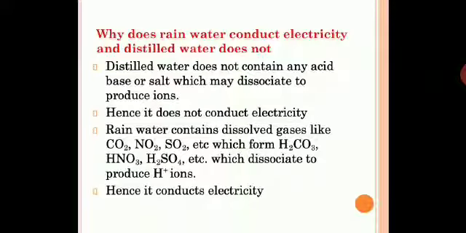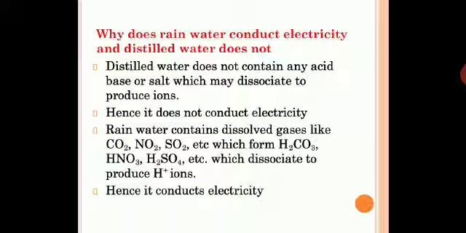Why does rainwater conduct electricity and distilled water does not? So we will see over here. This is again a justification question. Give reason, 2 marks question here. Distilled water does not contain any acid, base or salt which may dissociate to produce ions. So to conduct electricity we need ions, whereas distilled water will not contain any acid, base or salt which will dissociate to produce ions. Therefore it will not conduct electricity.